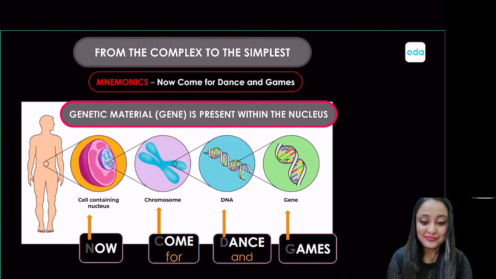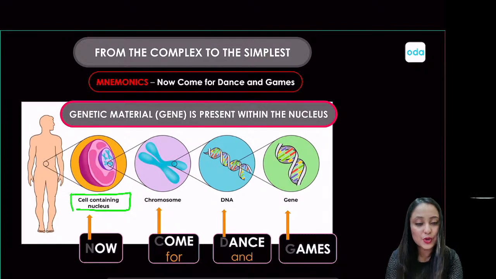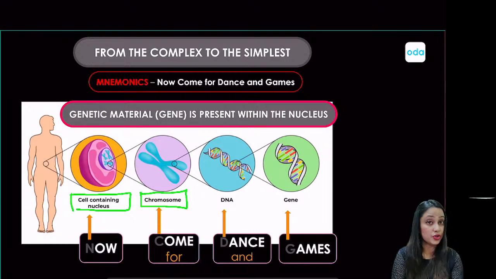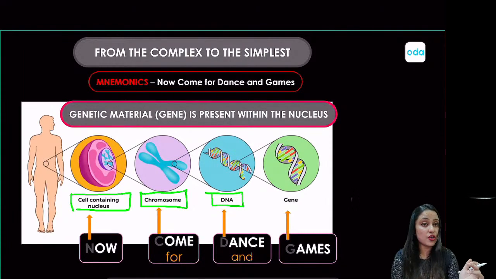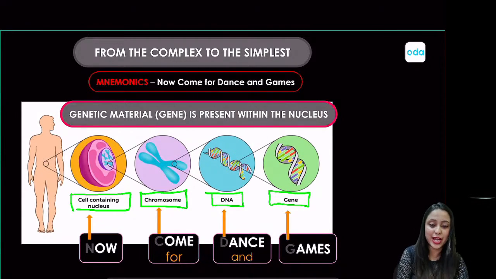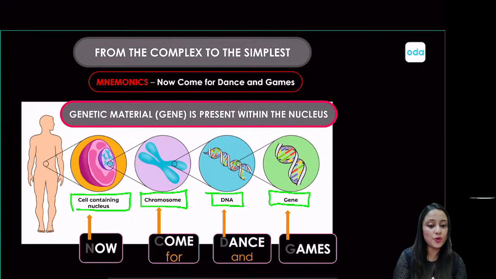So now let me take you to this part, that is a cell will be having a nucleus. Yes, of course, by now you know that we are talking about a eukaryotic cell, and the nucleus of the cell will be having structures which is chromosome, right? And chromosome will be containing the DNA, that is deoxyribonucleic acid, which in turn will be having the genes in it, right? So yes, the sequence is cells having nucleus, nucleus having chromosome, chromosome having DNA, and DNA having gene, right?